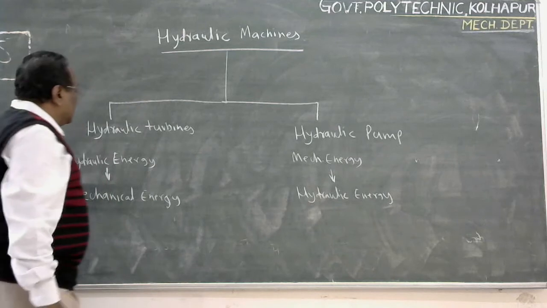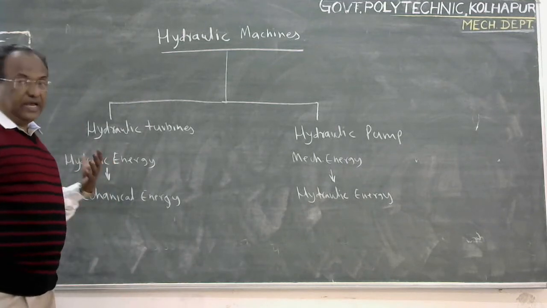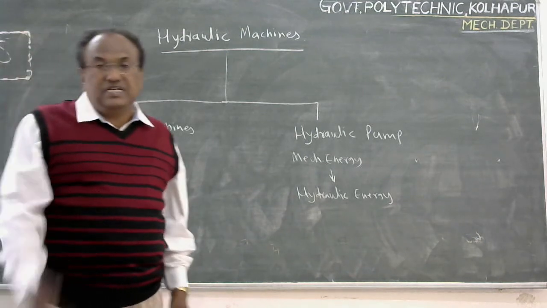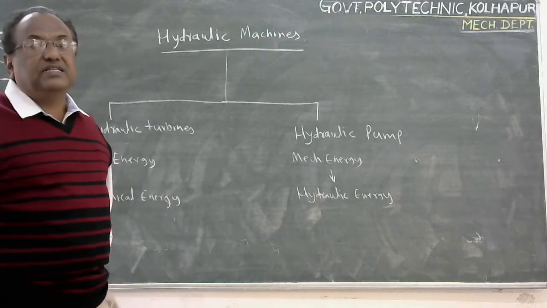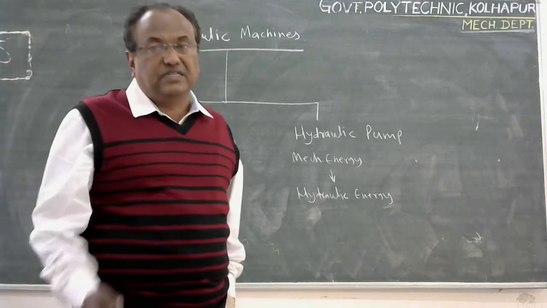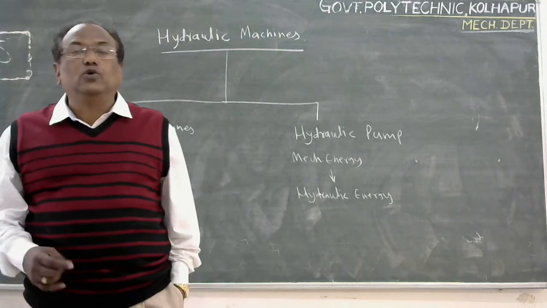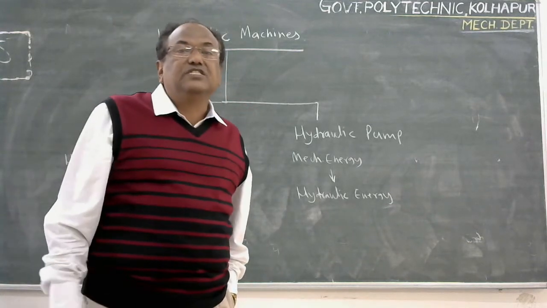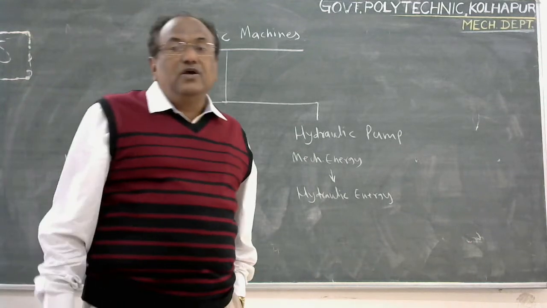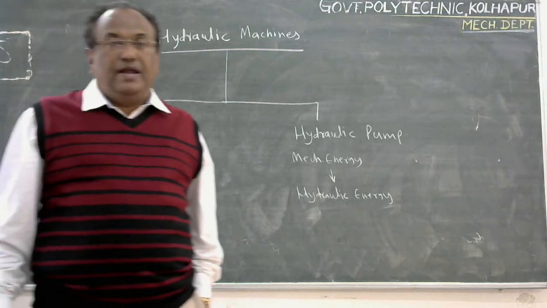Hydraulic turbines are the machines which convert hydraulic energy into mechanical energy, in the form of rotation of the shaft. And this mechanical energy is further utilized to run the electrical generators. Electrical generators convert this mechanical energy into electrical energy, which is called hydroelectric energy. And the plant which does this work is known as a hydroelectric power plant.